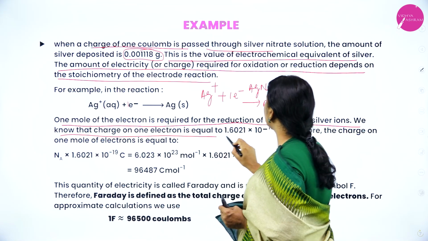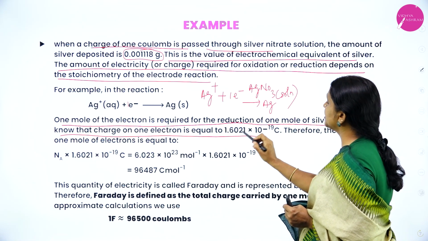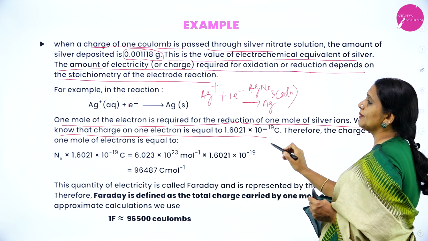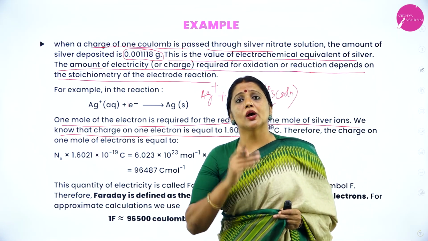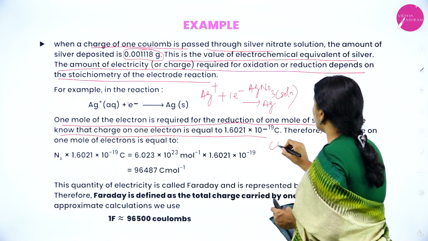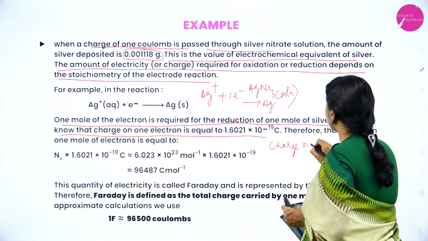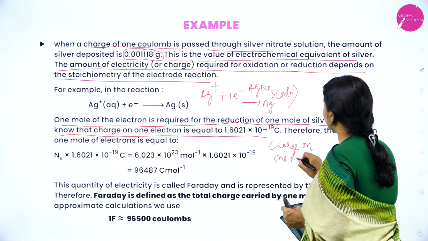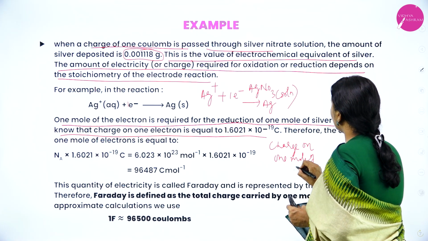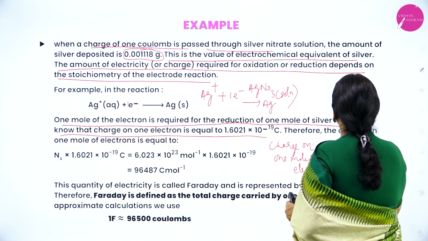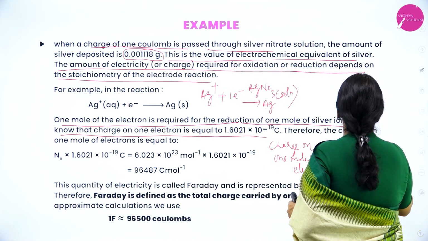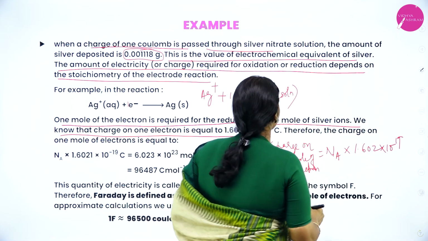The charge on 1 electron is equal to 1.602 into 10 to the power of -19 coulomb. Therefore, what is the charge on 1 mole of electron? The charge on 1 mole of electron is equal to Avogadro number into 1.602 into 10 to the power of -19.